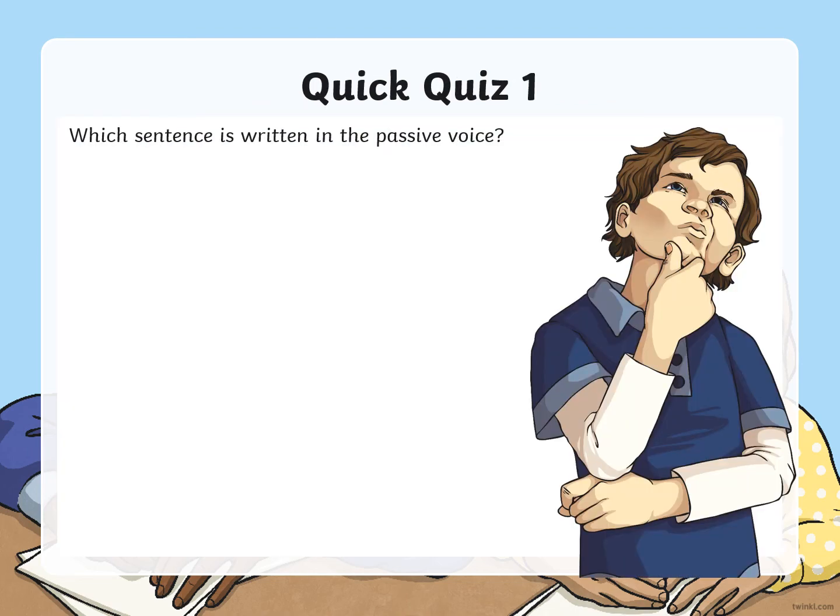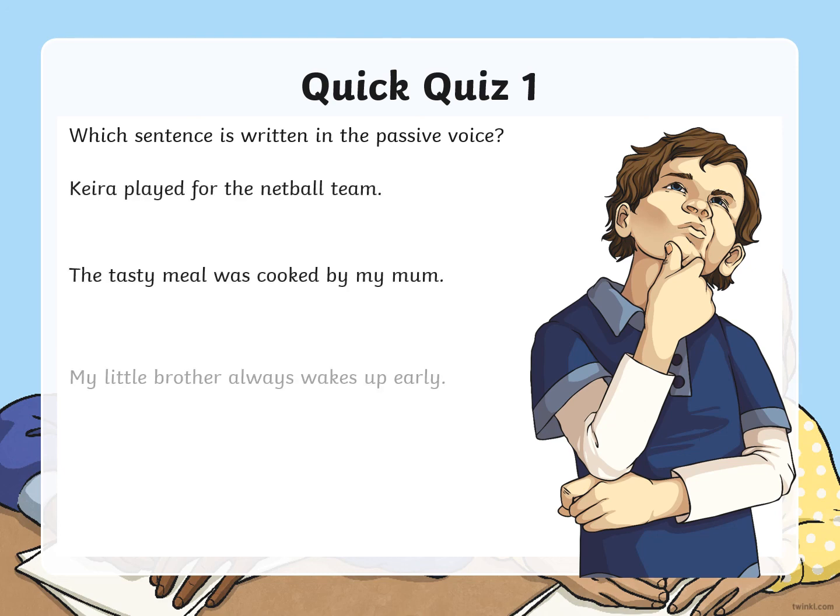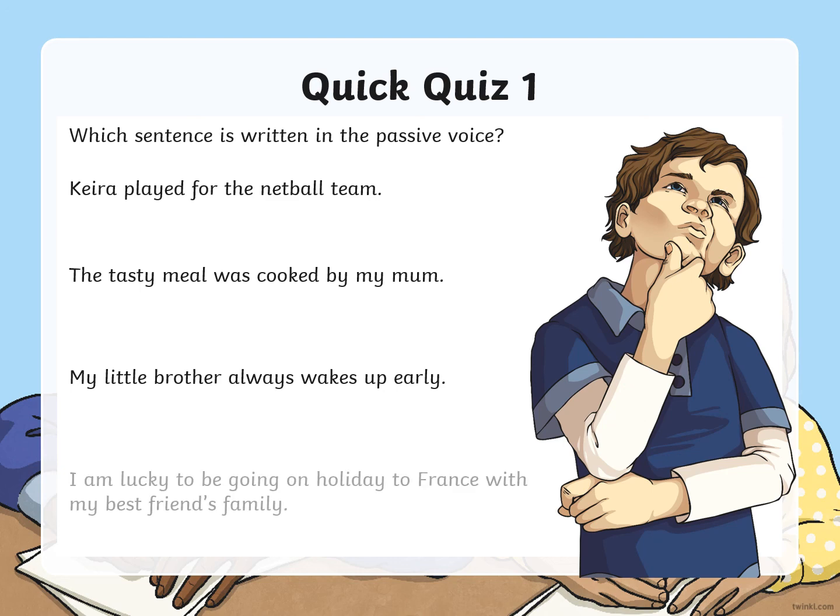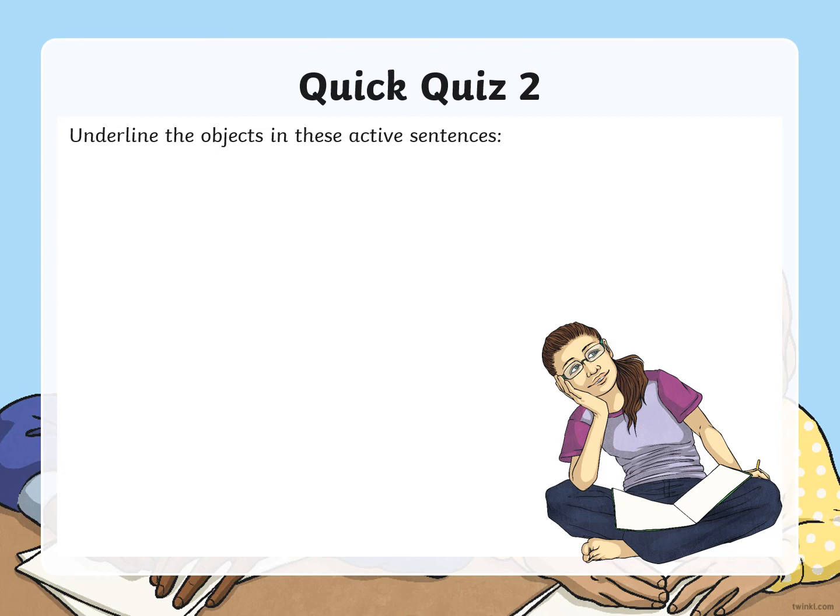Quick quiz then. Which sentence is written in the passive voice? Have a think. Write down your answer. Yeah, the tasty meal was cooked by my mum. Okay, we've got that by phrase in, which gave us a massive clue. Second, underline the objects in these active sentences.